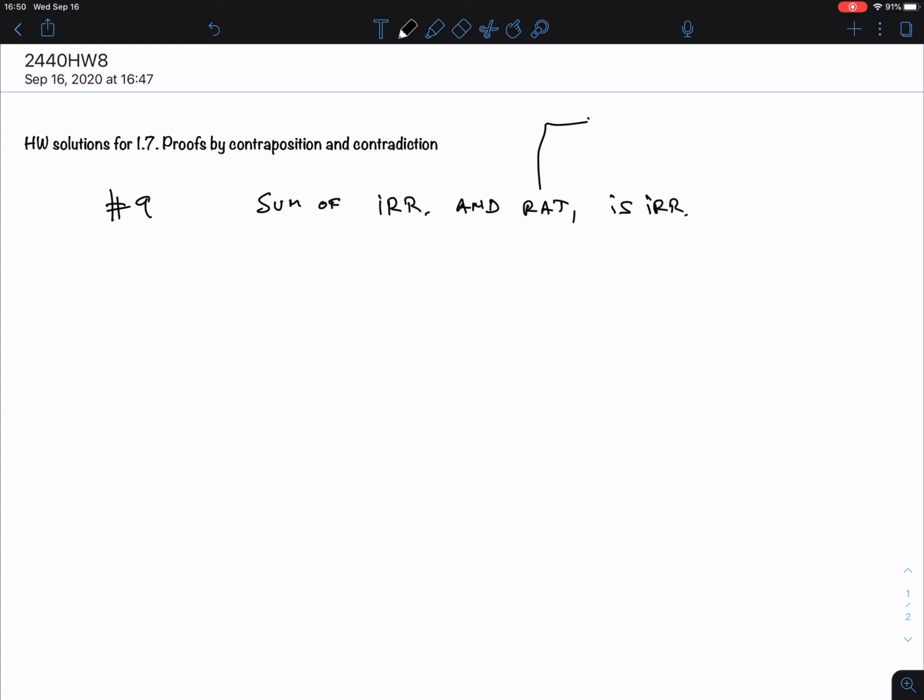So rational means you're of the form m over n, where m and n are integers. Today we saw sets, so I'm going to use my freshly introduced set notation. If you have not seen it, then you have to look at the video. So these are integers, with n of course not 0. And irrational means not rational. It's just a negation of being rational.